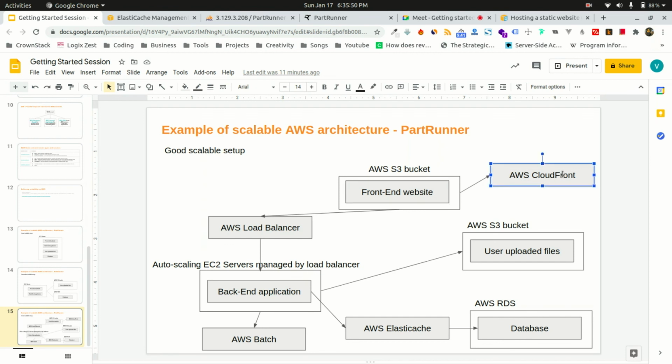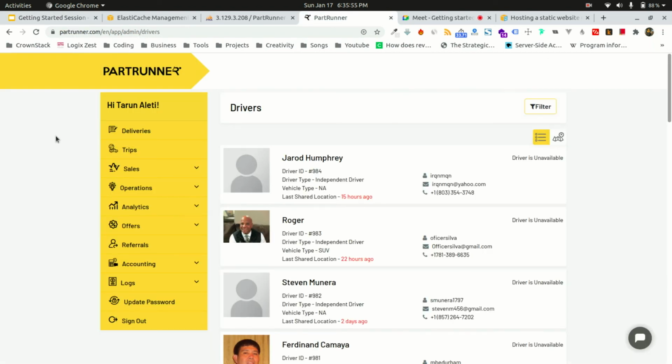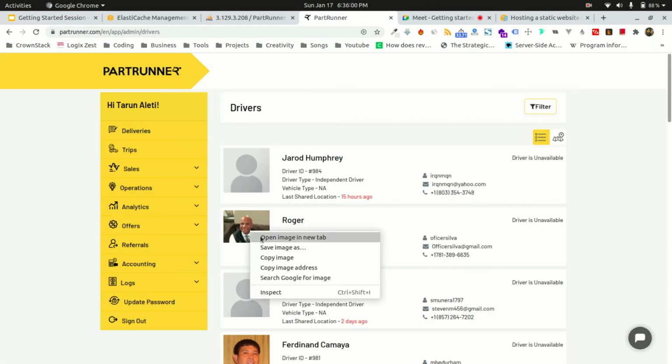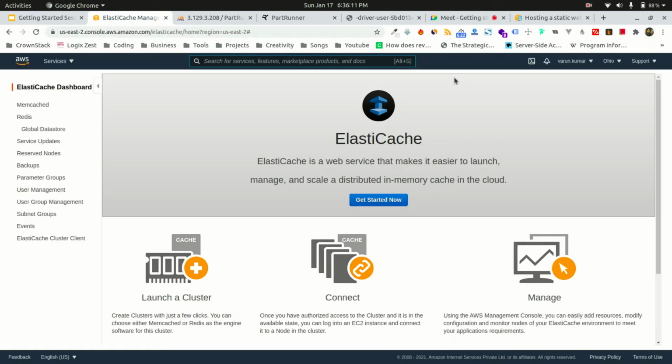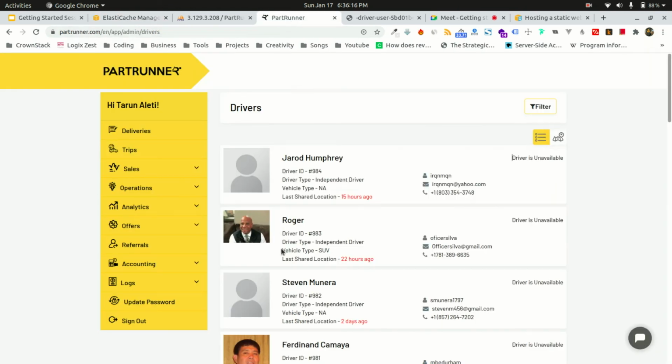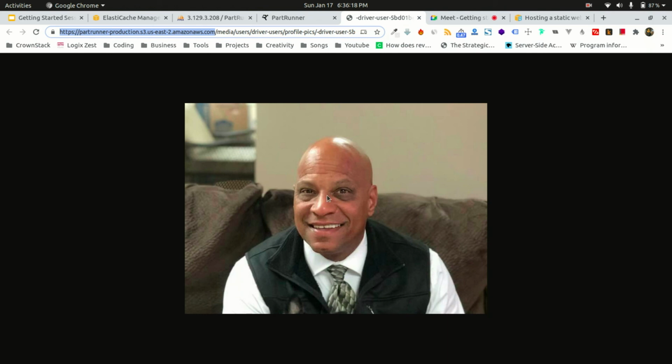So CloudFront is basically a CDN. I hope everyone knows CDN. If not, we will touch on that whenever we are doing the front end session. Right now, this file is coming from my Amazon S3, which has been created in the Ohio region. Ohio region is in the US, but I am sitting in India. So the time it takes for this file to load on my computer is a lot longer than if this file was stored on Amazon's Indian servers.